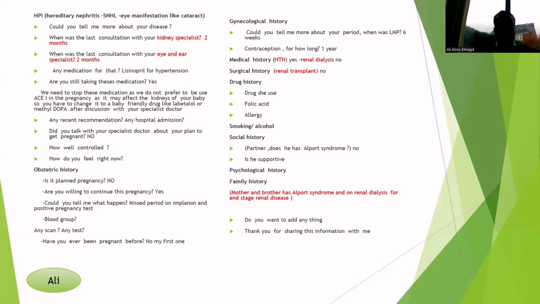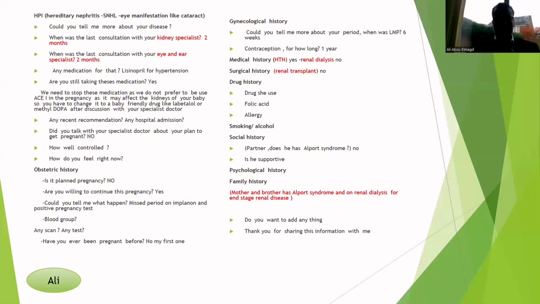Then go through the remaining history as we used to do, like the obstetric history, whether she was pregnant before, whether this is a planned pregnancy or not. If it is an unplanned pregnancy, whether she wants to continue with it or she is happy to do so. If, for example, the patient got pregnant with an implanon, like our patient today, for how long had she had this implanon?